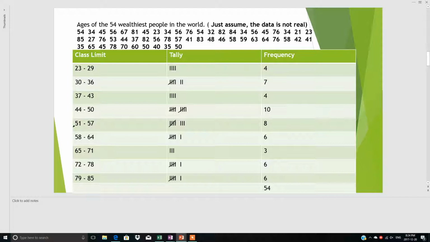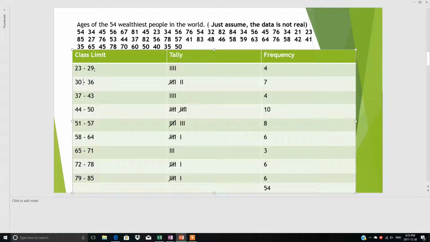So this is the frequency distribution, and this is the class limit and frequency. We will start from the class limit. What does it mean? He is the youngest person, 23 years old. So we will start our class limit from 23 to 29. Then 30 to 36 years old people, second category. Third is 37 to 43 years. And there is no hard and fast rule on how many values you can include in this class limit. See the width: 23, 24, 25, 26, 27, 28, 29.